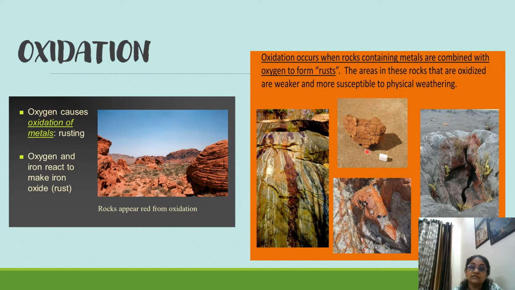So this is actually chemical weathering, because a chemical reaction has taken place. But at the same time, this chemical weathering can also lead to physical weathering. How? Wherever there is rust, you can see this red color, and from that place it will start breaking off. When it breaks off, we know that it is called physical weathering. So chemical weathering can also lead to physical weathering.